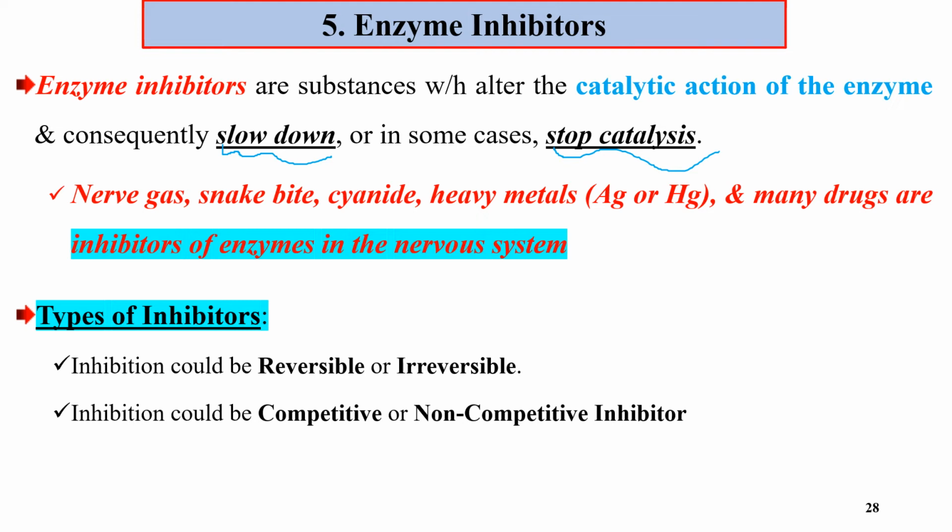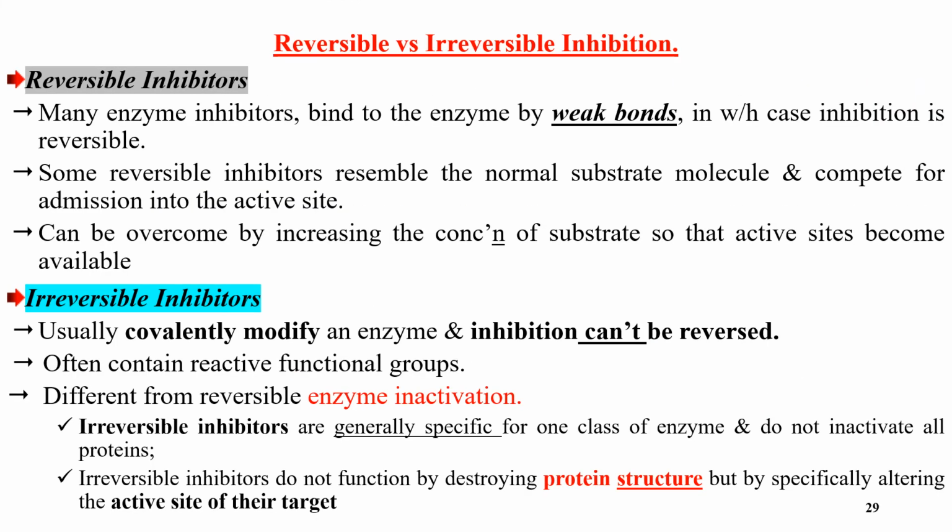We have two types of inhibitors. The first one is reversible inhibitors, which include competitive and non-competitive inhibitors. These competitive and non-competitive inhibitors are classes of reversible inhibitors. In grade 11, reversible inhibitors are divided into two: competitive reversible inhibitors and non-competitive reversible inhibitors. Let me see one by one.